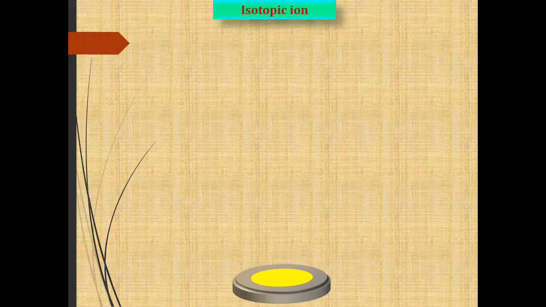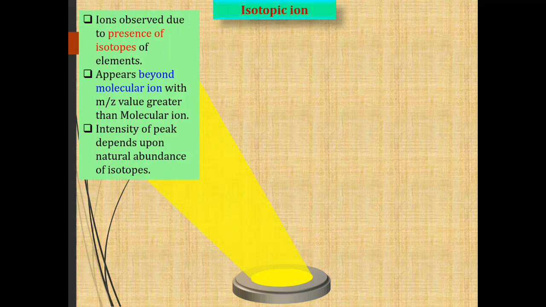As per the definition of isotope, we know that isotopes have the same atomic number but a different mass number. Elements such as carbon, hydrogen, chlorine, bromine and others show their own isotopes, but their natural abundance is different.